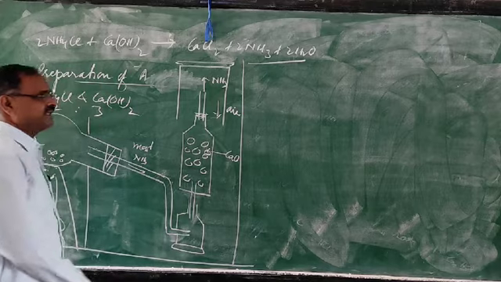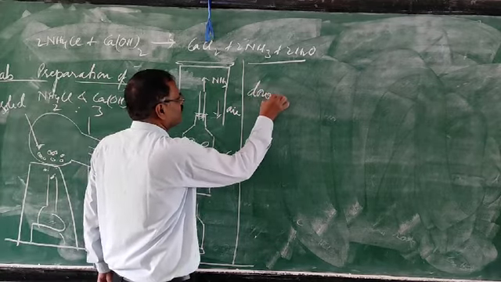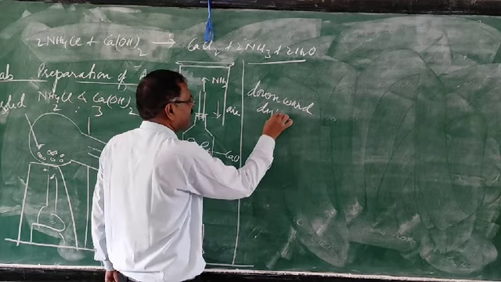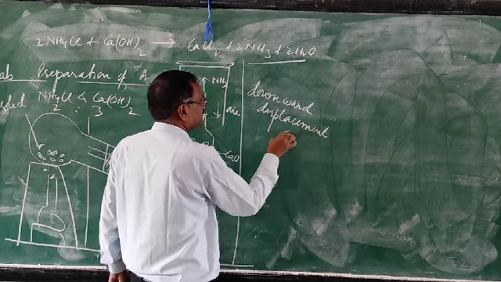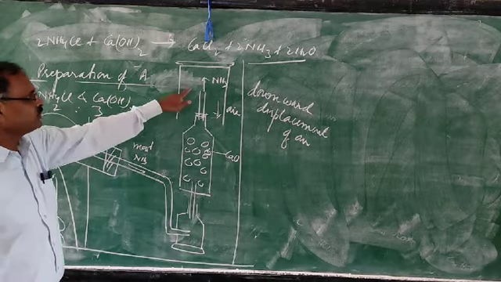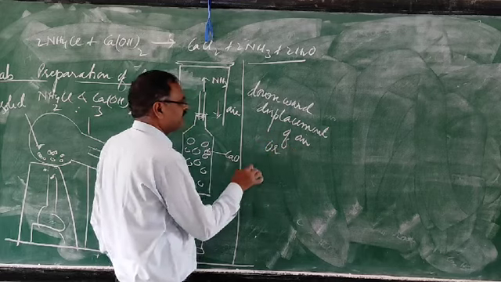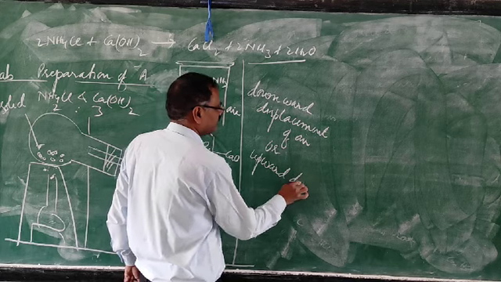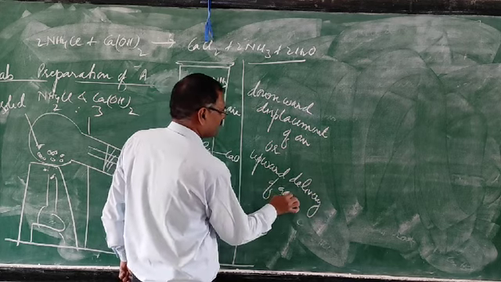So this collection method is called downward displacement of air, or upward delivery of gas, since ammonia is moving up. This is not printed in our book.